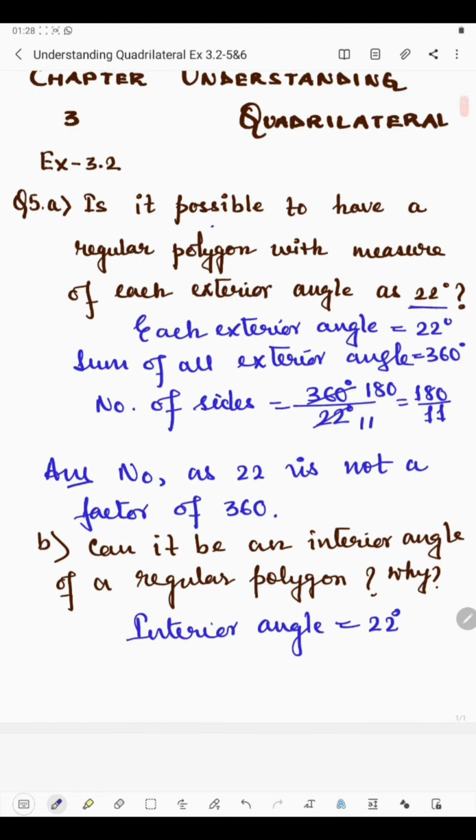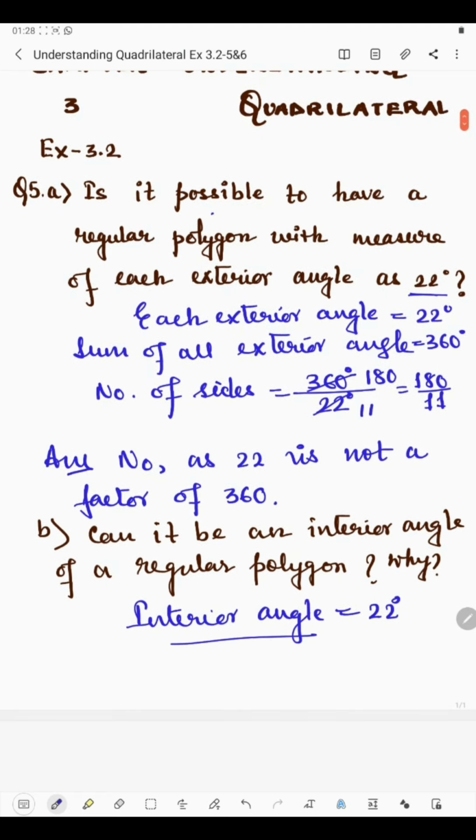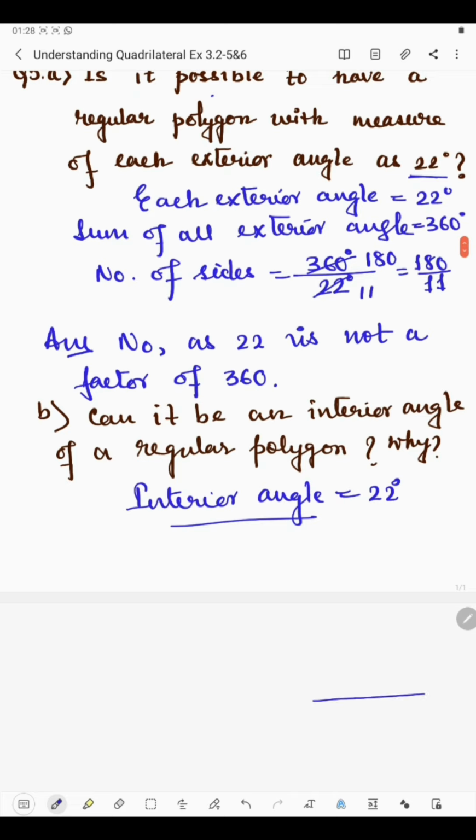Okay, now we know that interior angle and exterior angle make 180 degree. Like here, if the figure is supposed to be like this, let us extend the line. So this is called the interior angle, and this is the exterior angle, and both make a straight line, meaning a linear pair, right? So that means the sum of these two angles will be 180 degree. So interior angle and exterior angle make 180 degree. So from there we can get the exterior angle.